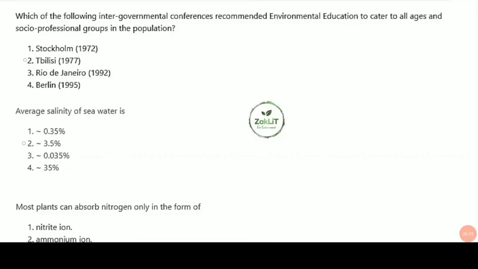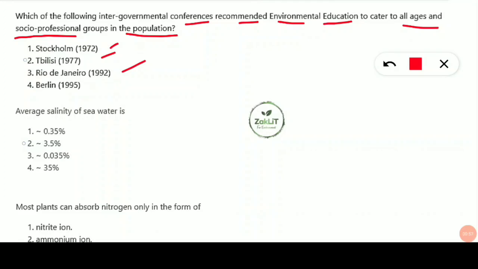So the first question we will be dealing with is: which of the following intergovernmental conferences recommended that environmental education cater to all ages and socio-professional groups in the population? So as per which conference was environmental education recommended for people of all ages and socio-professional groups in the population? The options are Stockholm Conference, Tbilisi Conference, Rio de Janeiro or Berlin Conference. I'll wait for a few seconds, then I'll reveal the correct answer.